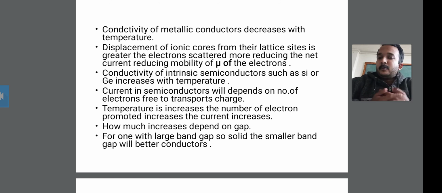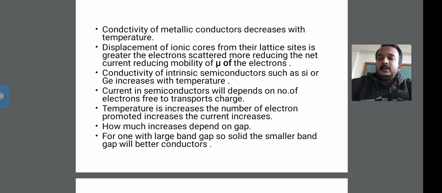Therefore the electron scattering reduces the net current more, and it also reduces the mobility of the electron. This is the semiconductor of silicon and germanium.